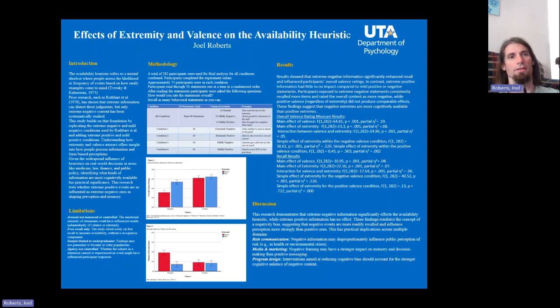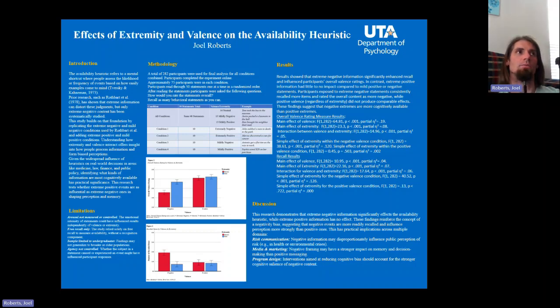That research was pioneered in the 1970s by Tversky and Kahneman. This research that I did in particular builds off the work of Rothbart et al. from 1978. And within that study, Rothbart et al. claimed that extreme information had a significant effect on the availability heuristic.